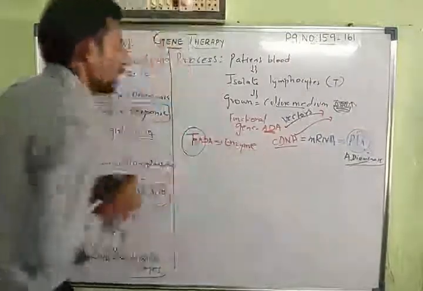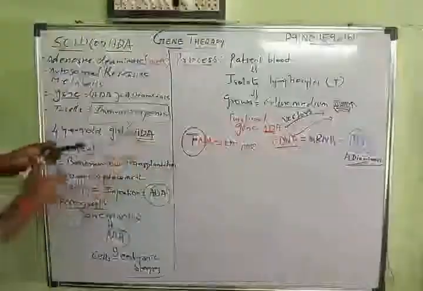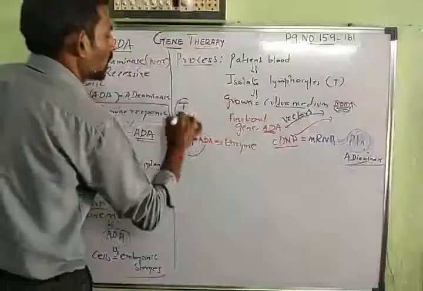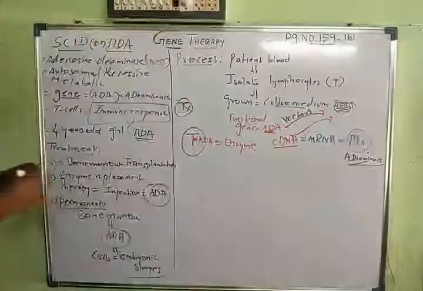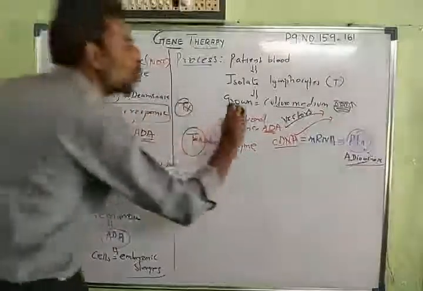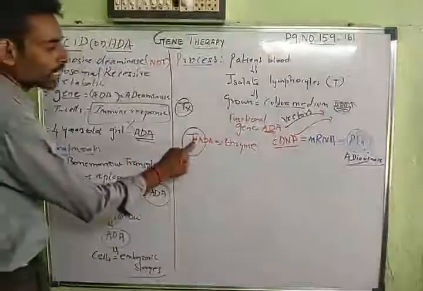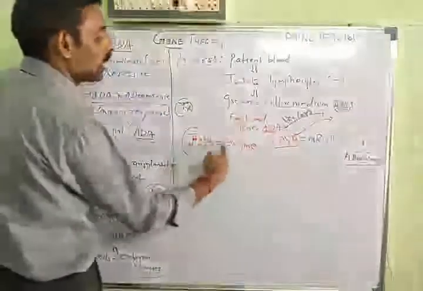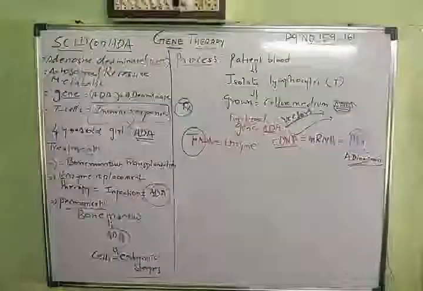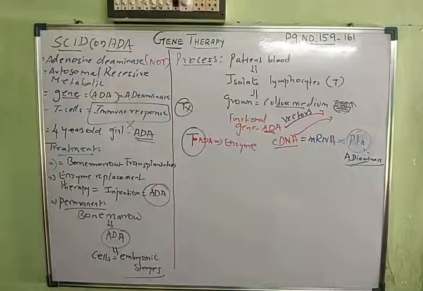Okay, so this T cell which has been cultured, before this, the T cell cannot produce that enzyme because the ADA gene is not there. Now purposely you have introduced the gene into these T cells. Now the T cell is carrying that gene. If you give it to the patient, this T cell can now synthesize the enzyme, and because of that enzyme, immunity is gained.